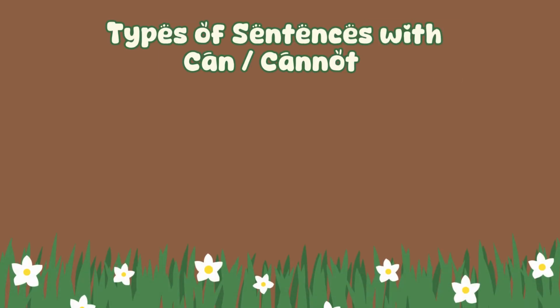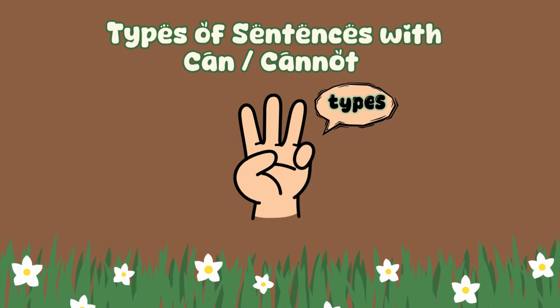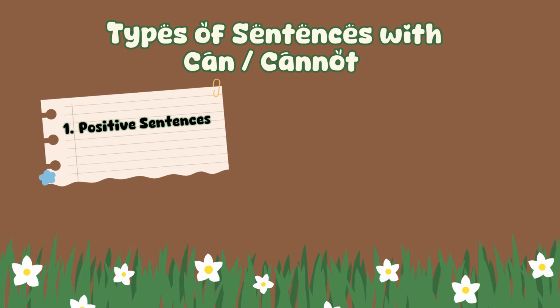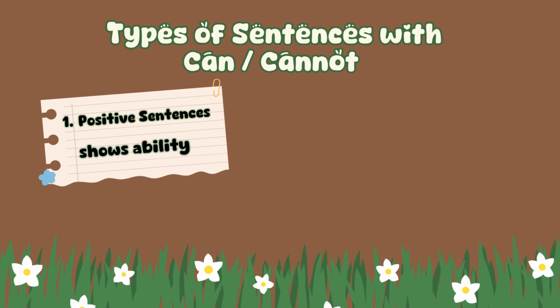Next is types of sentences with can and cannot. Because we already know what can and cannot mean, let's learn how we use them in sentences. There are three types of sentences we can make with can and cannot. The first one is positive sentences. They are used to show ability or something we are able to do.